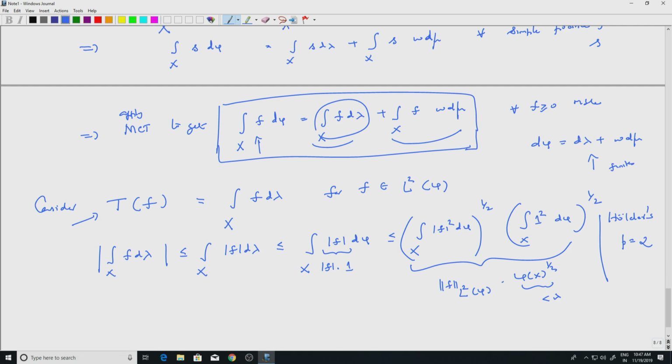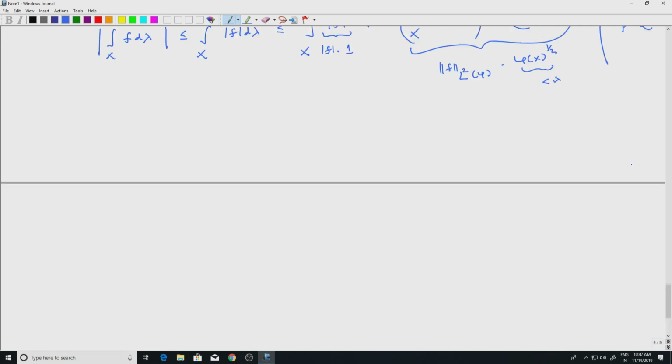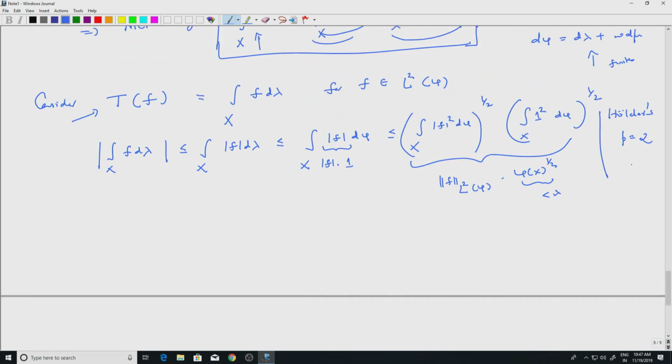So what did we prove? We proved that for the expression Tf, which is the integral over x of f d lambda, the modulus of Tf is less than or equal to some finite constant C times the L2 phi norm.